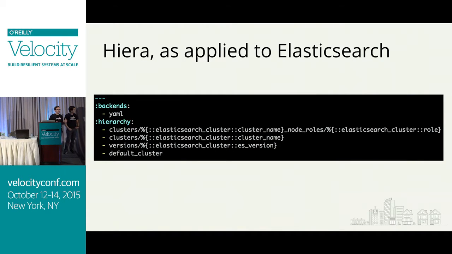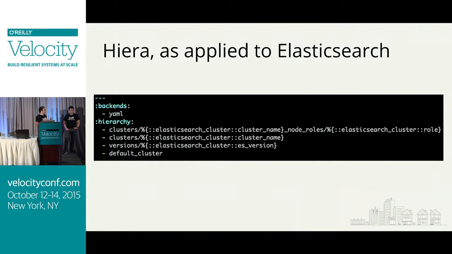So a little bit more complicated example is Elasticsearch. You can see the bottom 3 levels of the hierarchy are relatively similar: the defaults, the version defaults, and then the cluster level defaults. But there's also this concept of a node role. So in Elasticsearch, we'll have some nodes that are master nodes. They won't handle data. Other nodes that are data nodes that don't handle shard allocation.